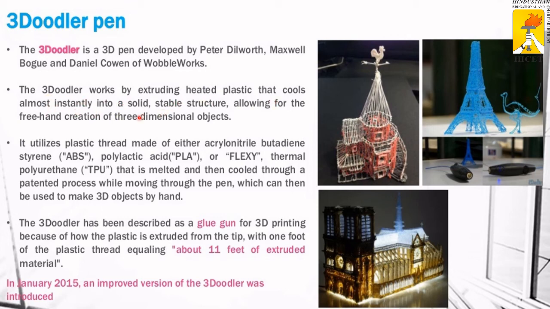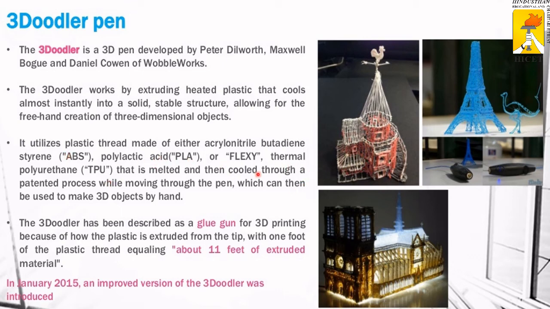It works by extruding heated plastic that cools almost instantly into a solid. It is a pocket-sized handheld device. The extruded heated plastic cools almost instantly into a solid, stable structure, allowing for the freehand creation of three-dimensional objects. It utilizes plastic thread made of acrylonitrile butadiene styrene plastics.